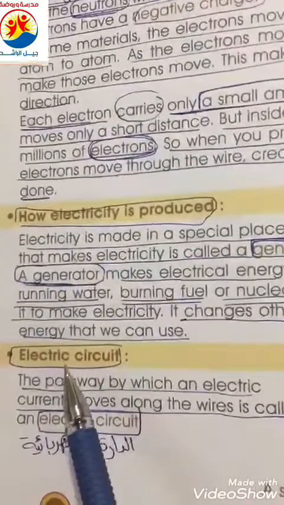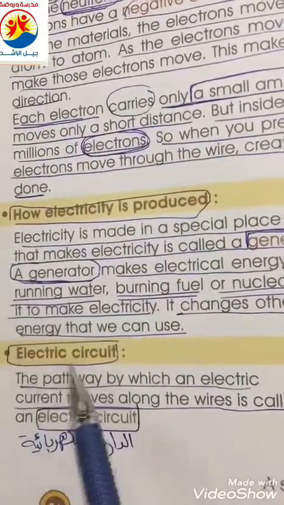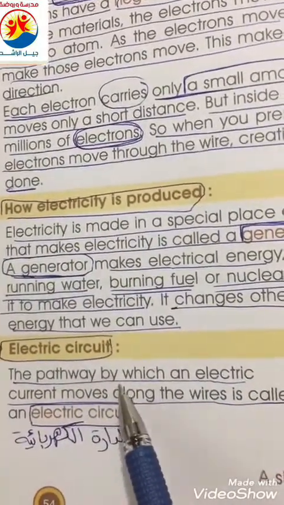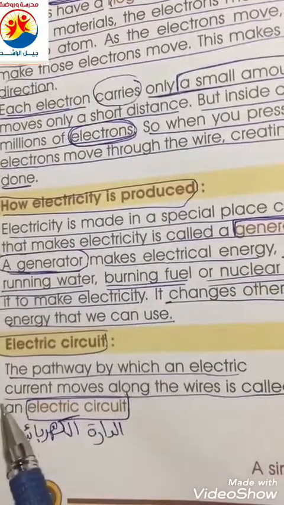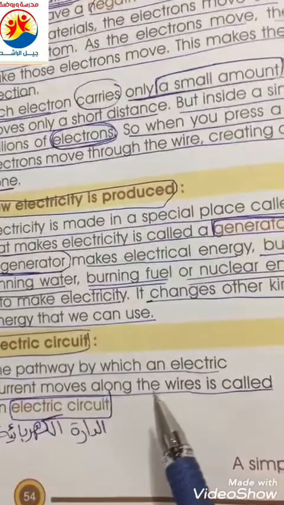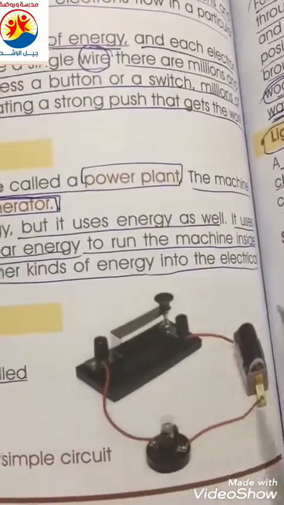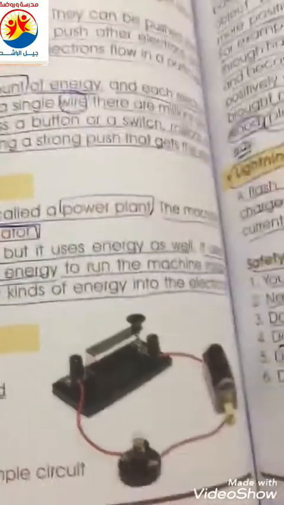Electric circuit: the pathway by which an electric current moves along the wires is called an electric circuit. Here, this is a circuit.